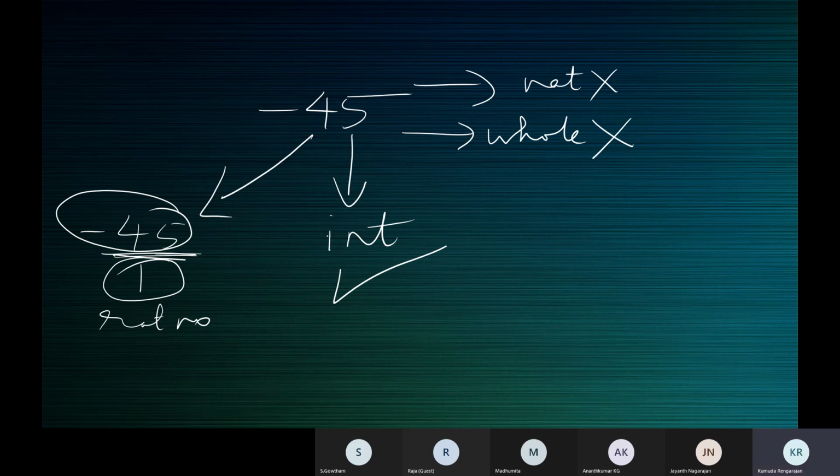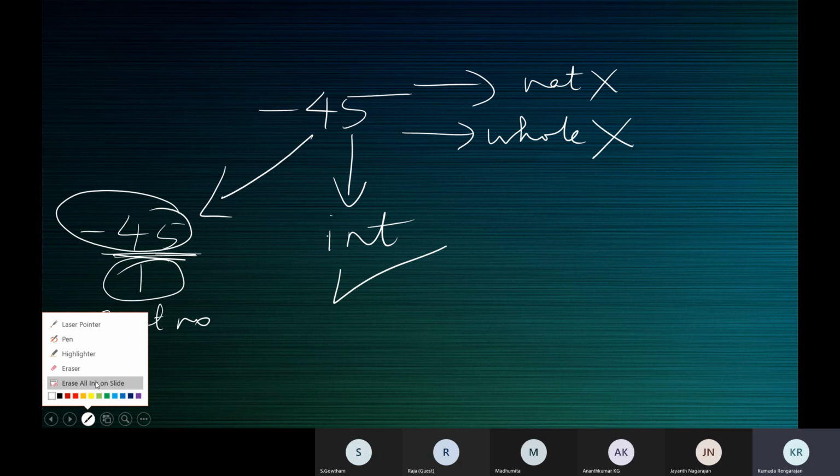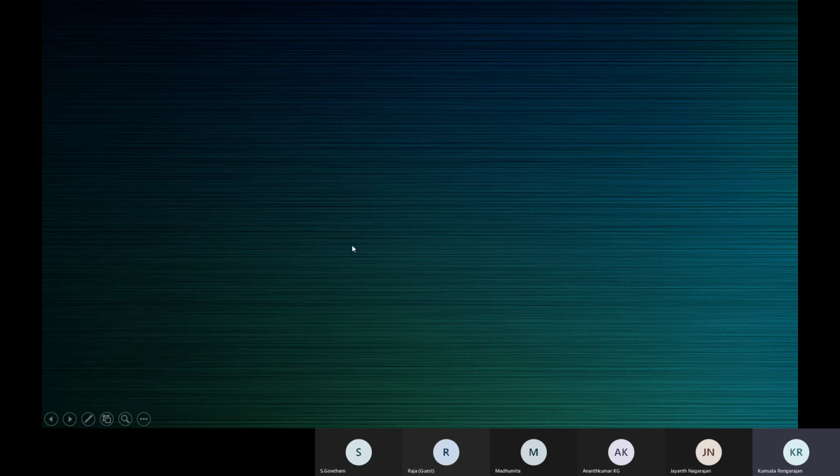Okay, so I think this explanation should be good enough for you to be clear with these terms. Can we proceed, children? Yes, ma'am. Shall we move on? Yes, ma'am.